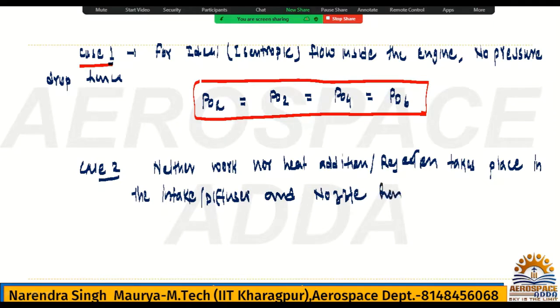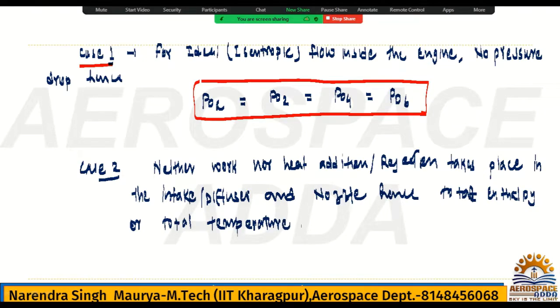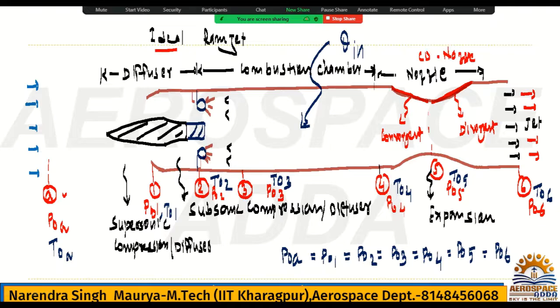Hence total enthalpy or total temperature must be constant. So where total temperature must be constant, check total temperature.